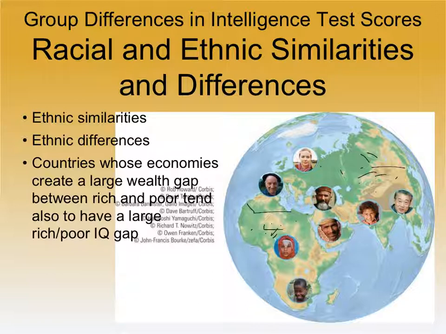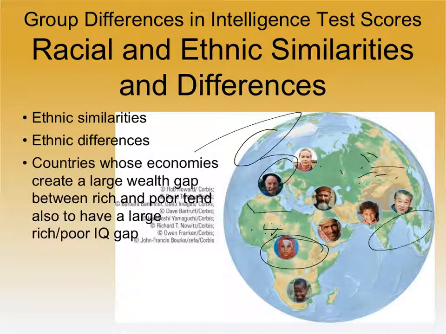So why then do we have a gap? Why do IQ scores tend to be higher in America and Western Europe, and why do they tend to be lower in parts of Africa and parts of Asia? If it's not genetics, the only other option is nurture, the environment. There is a high correlation between countries that are rich and poor, in terms of money and in terms of IQ.